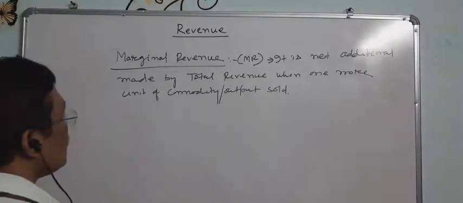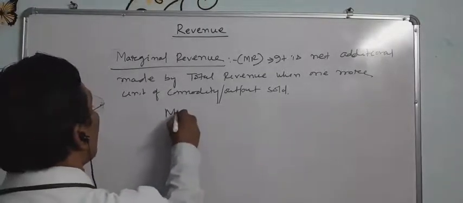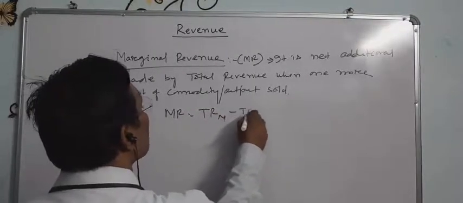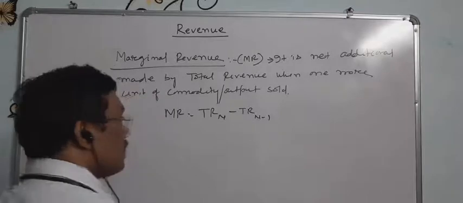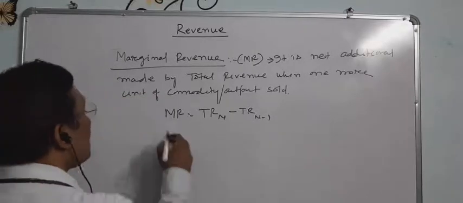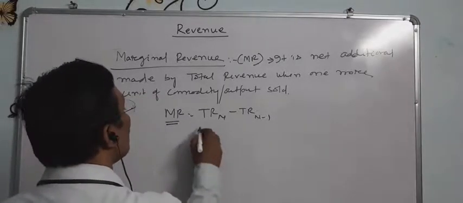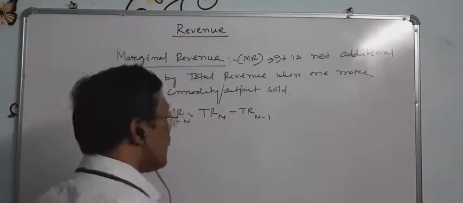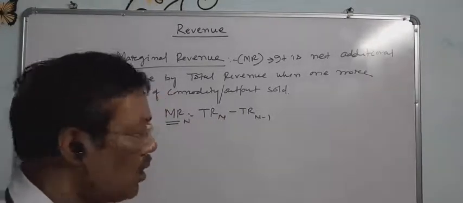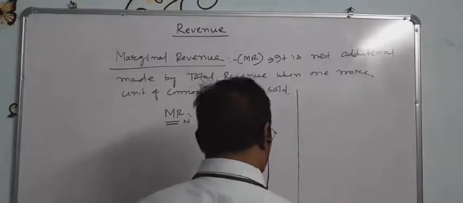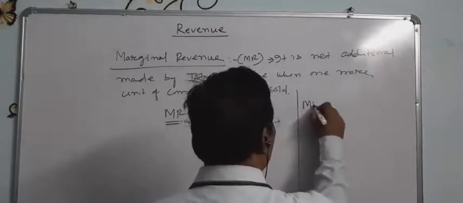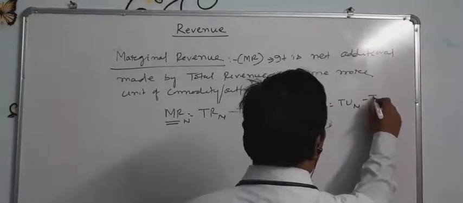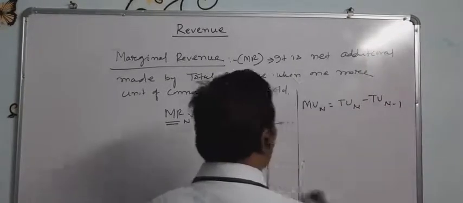Symbolically, we may write MR equal to TRn minus TRn minus 1. What is MR? MR equal to marginal revenue. Marginal revenue of n commodities equal to total revenue n minus total revenue n minus 1. We have already known, likewise, marginal utility of n equal to total utility of n minus total utility of n minus 1.